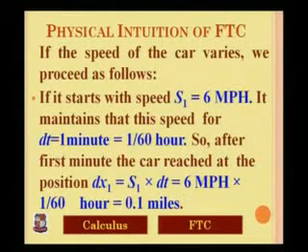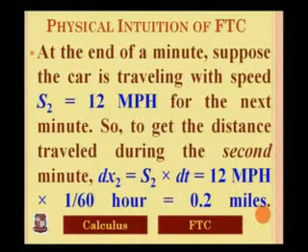After the first minute, the car reaches the position dx1 equal to s1 into dt. s1 is 6 miles per hour and dt is 1 upon 60 hours, which equals 0.1 miles. That means after 1 minute, the car travels 0.1 miles.